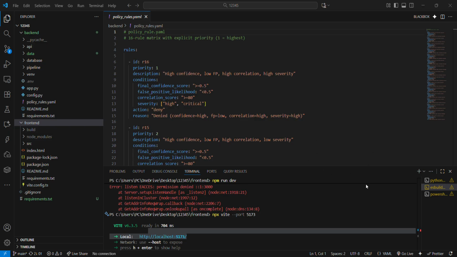Now if this batch of data set is coming, the severity would be very low only; only certain data will be high. And here is the rest. The monitor count will be there, allow count, deny, MFA and quarantine will be here. Now the confidence score distribution: there I have used a graph method where you can visualize it easily.